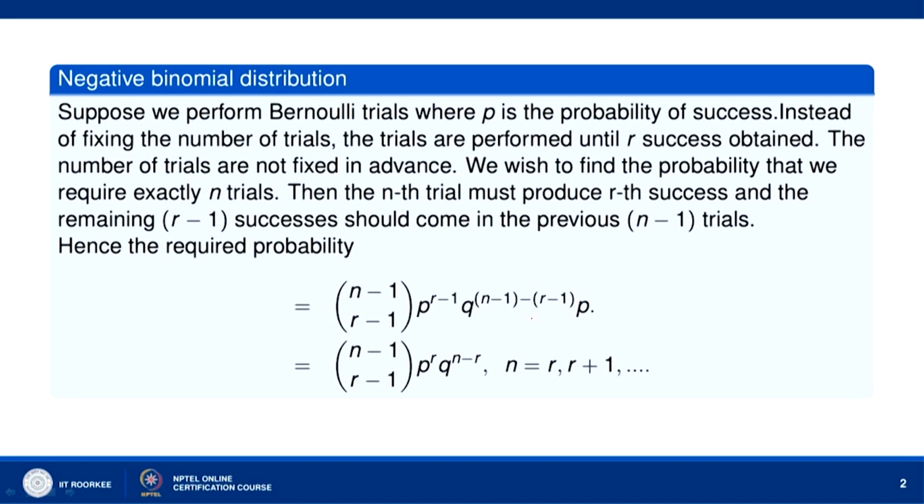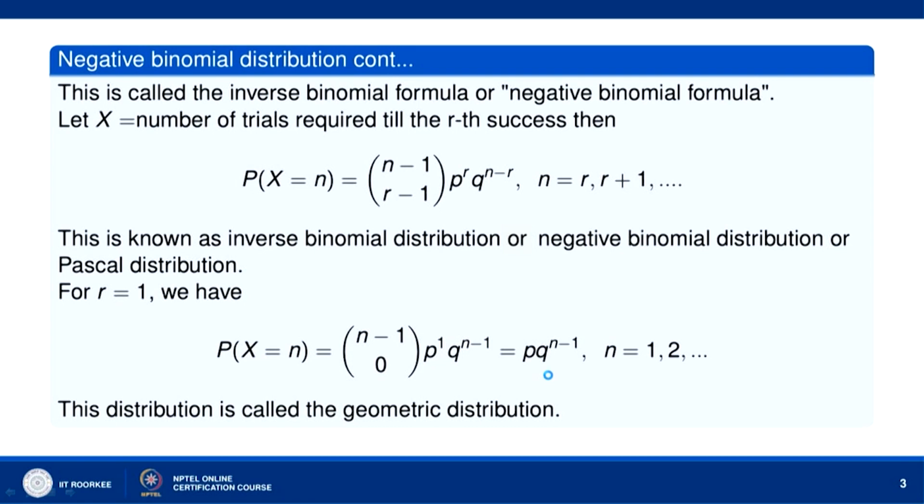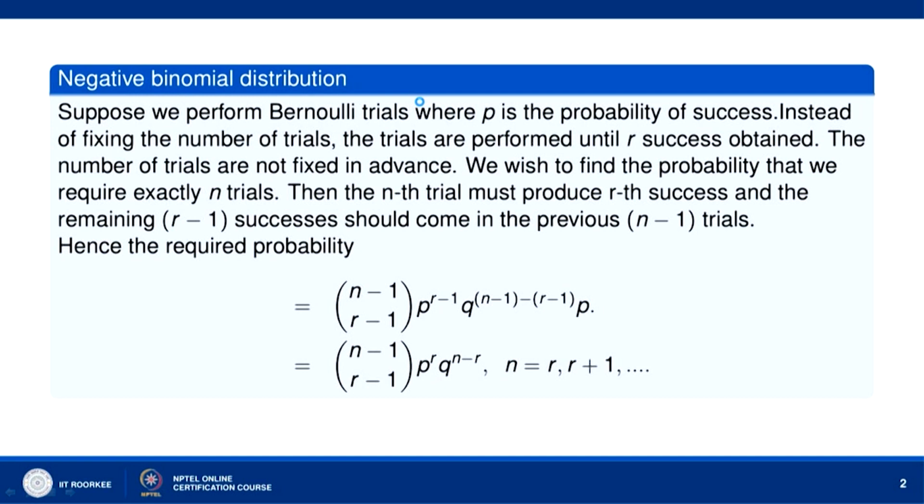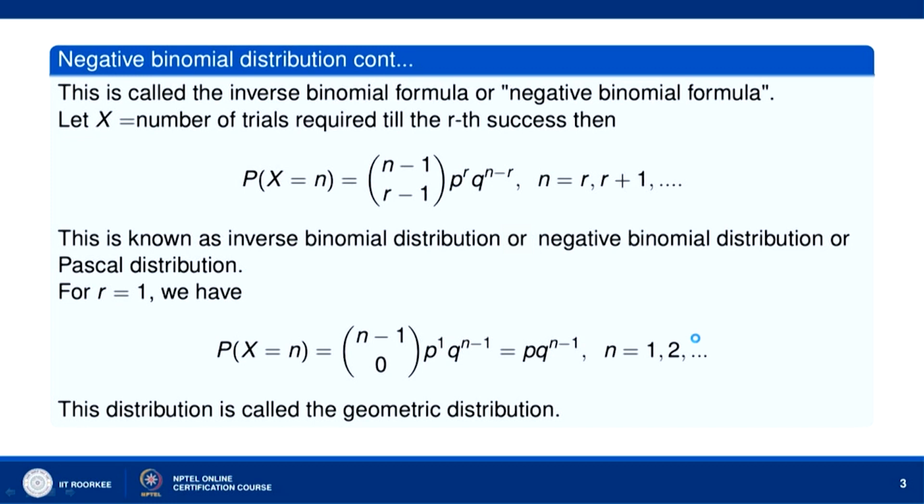So the probability that exactly r successes are obtained in n trials, where the rth success comes in the nth trial, is given by this expression, and this can be written as n minus 1 C r minus 1 p to the power r q to the power n minus r. n will take values from r onwards: r plus 1 and so on. Now, this formula that we have obtained is called the inverse binomial formula, or we also call it the negative binomial formula.